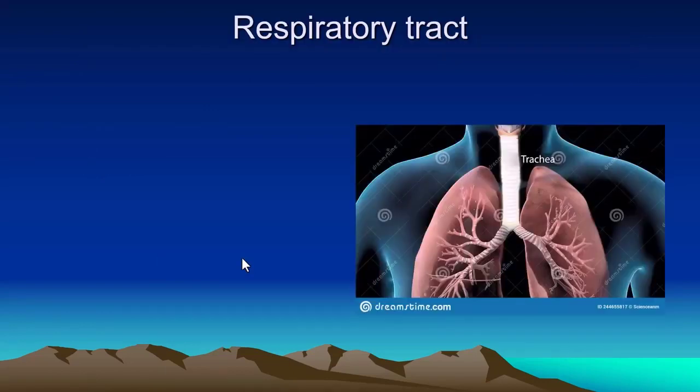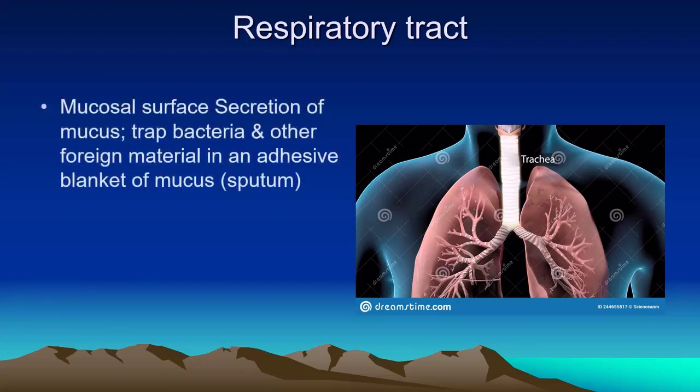The respiratory system is also included in the innate immune system, and the mucosal surface of the respiratory system secretes mucus, and that mucus traps bacteria and other foreign material in an adhesive blanket of mucus called sputum.